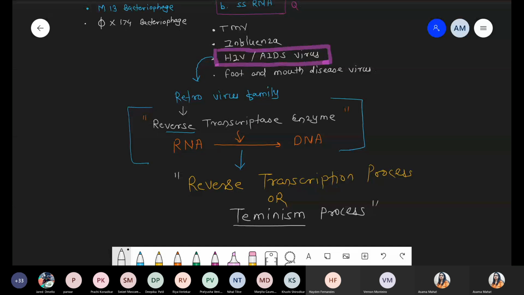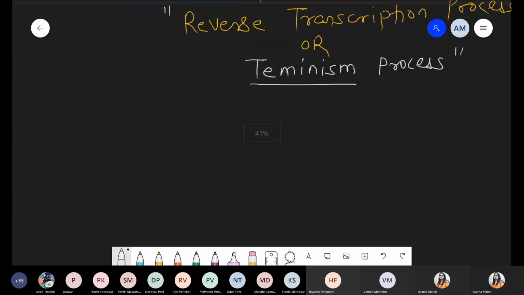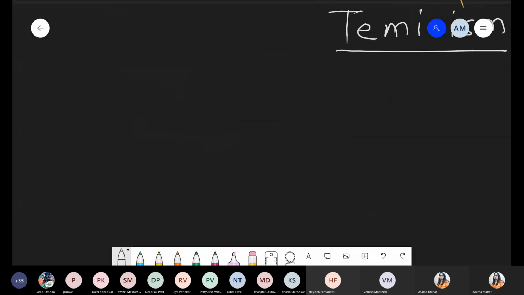Okay, Sejal, chalo. Now quickly we are talking about one point with respect to the enzyme, reverse transcriptase enzyme. Remember this point: this enzyme will not be present in all viruses. This enzyme is very, very specific and very unique. It is present only and only in the viruses which belong to the retro family. It will be present there.